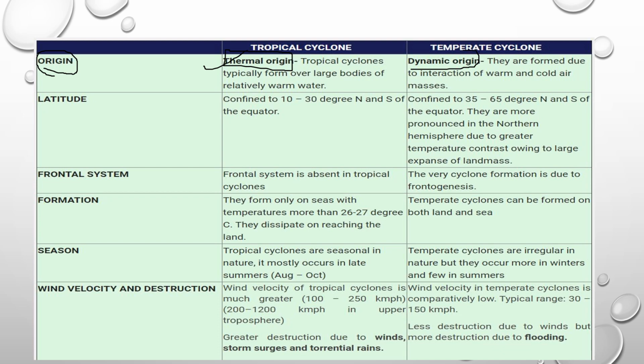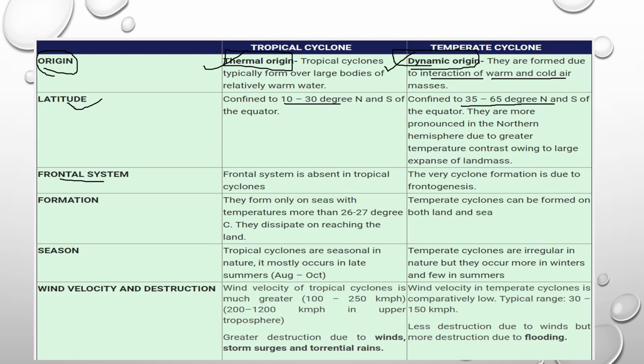Yes, but the temperate cyclone has a dynamic origin, where the interaction between warm and cold air masses leads to the temperate cyclone. Coming to latitude, tropical cyclones occur at 10 to 30 degrees north and south, and temperate cyclones at 35 to 65 degrees north and south. Please do remember that at the equator there are no cyclones because of the absence of the Coriolis force.